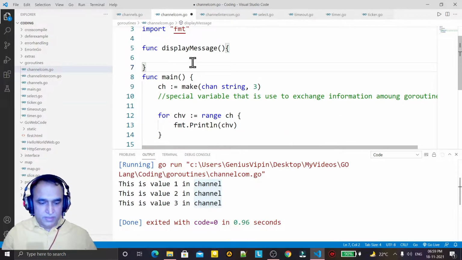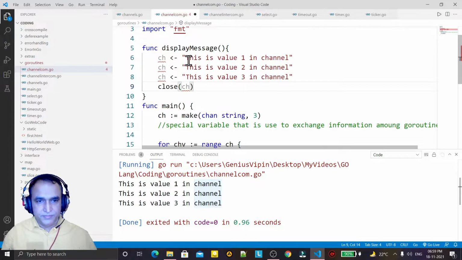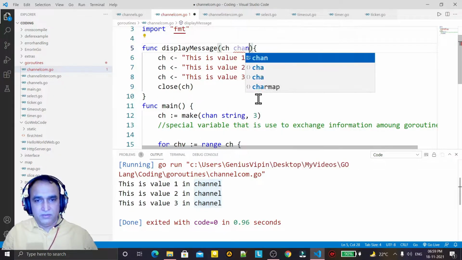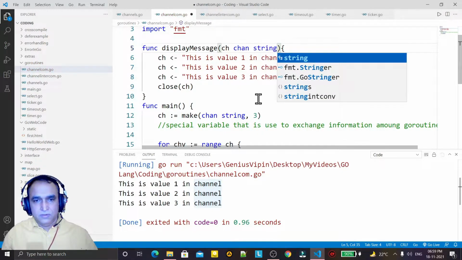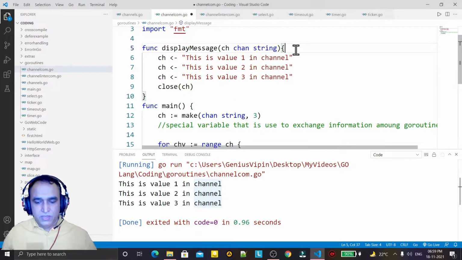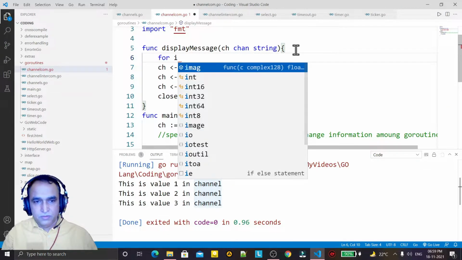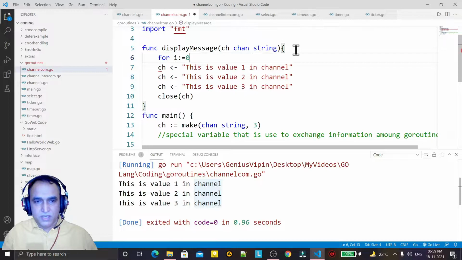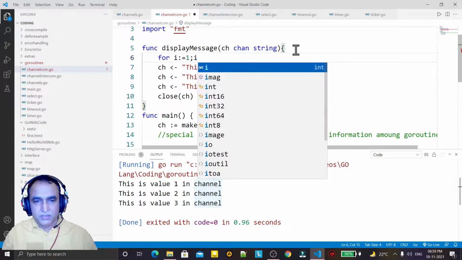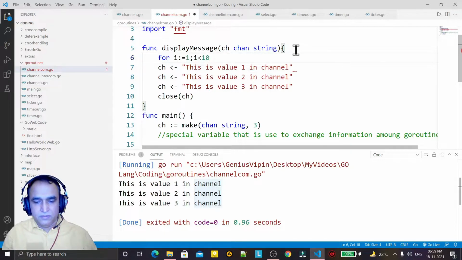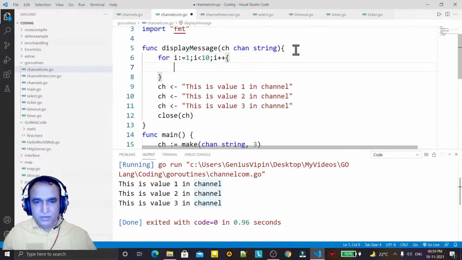I cut and paste it inside this, and I pass a channel as a parameter like this. In place of writing 3 values, I am using a for loop, starting at 1, with i less than 10, and i plus plus. So I am going to insert 10 values in this.